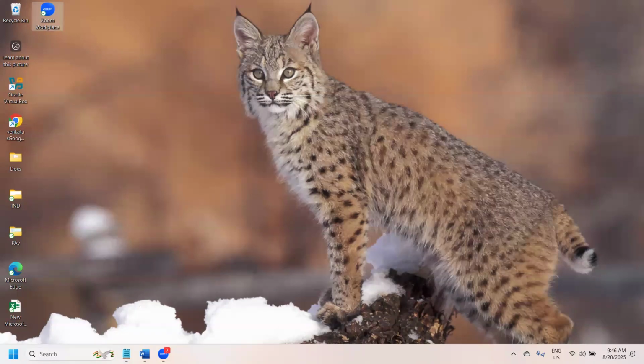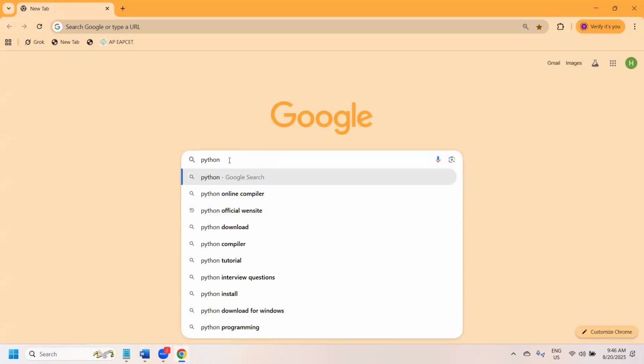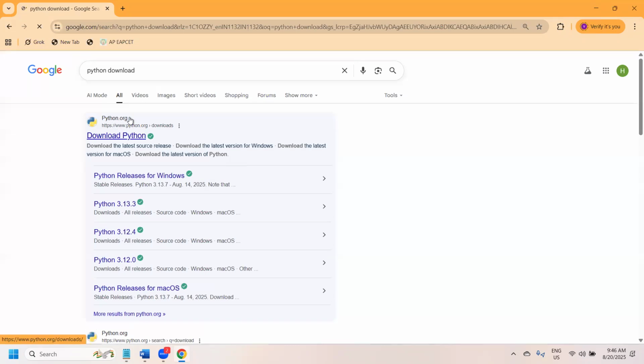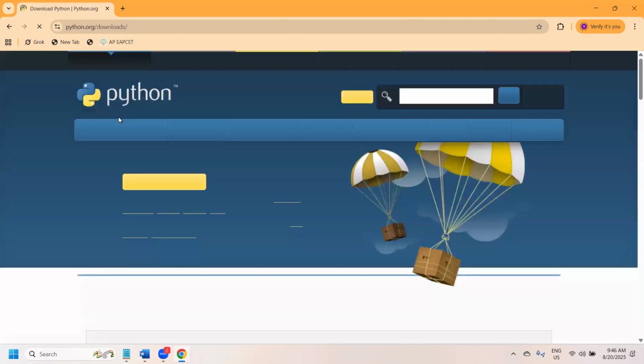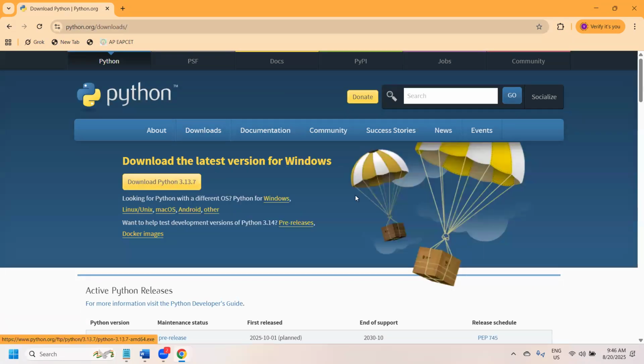Now, yesterday we learned how to install Python. How to install Python? Simply go to Google and search Python download. You will get python.org. Click on that, go to downloads, and click to download Python 3.7. Based on your internet speed, this will be downloaded and installed. So once you have installed it, how can we create programs?